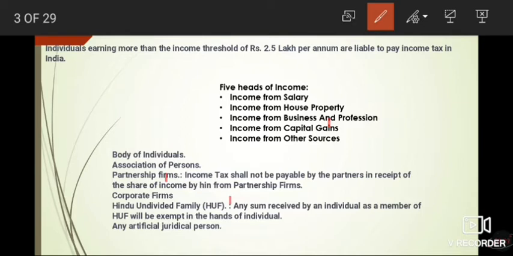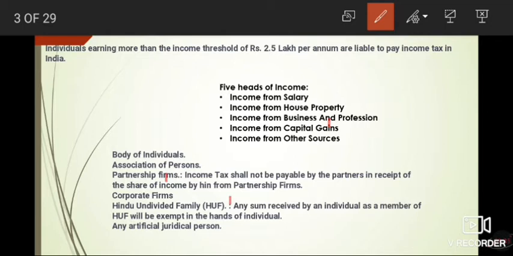Okay. Now here you can see that we have 5 heads of income. First one is the income from salary. Then we have the income from house property, income from business and profession, income from capital gains, and income from other sources. These are the 5 sources of income that an individual can have.